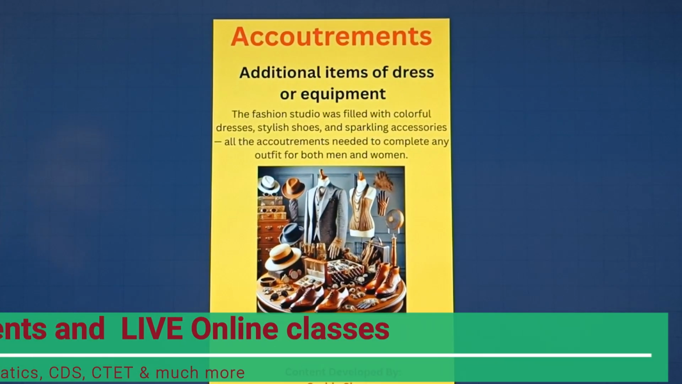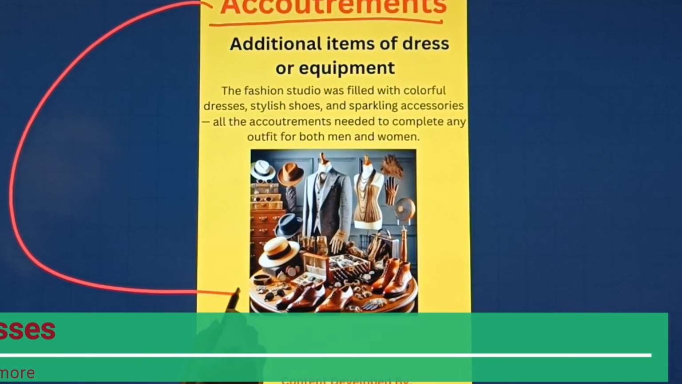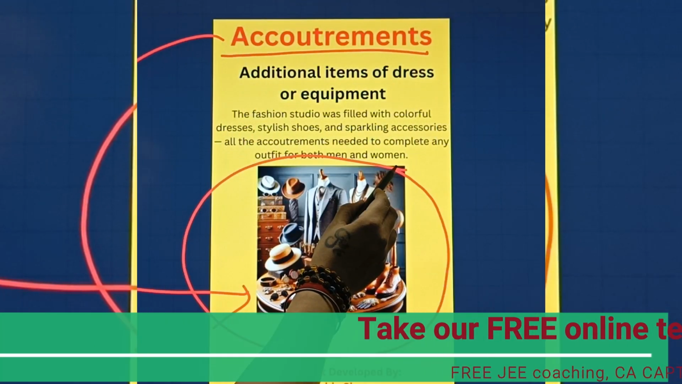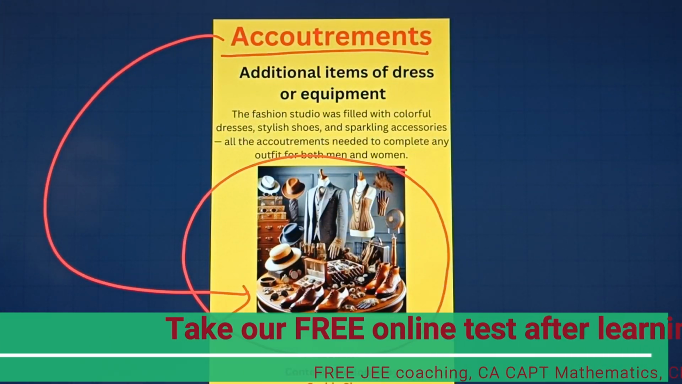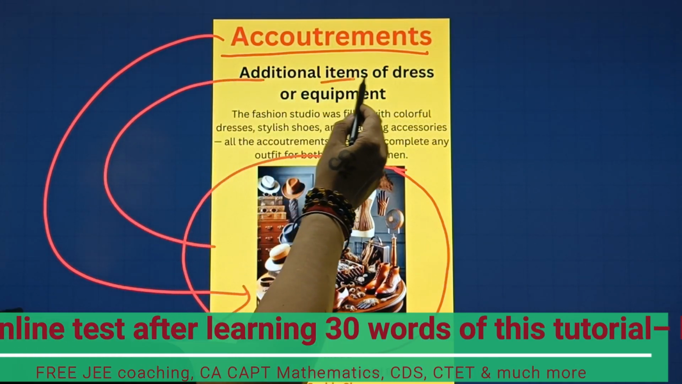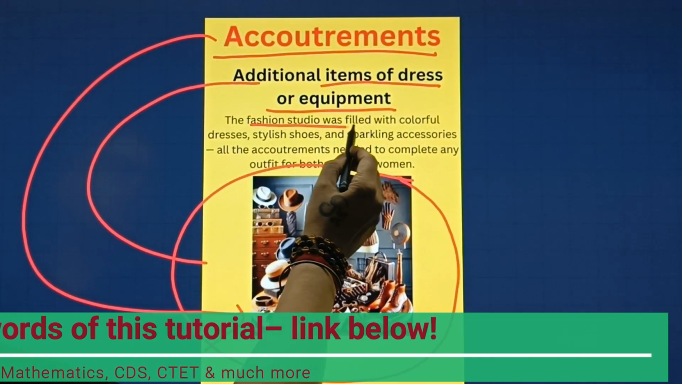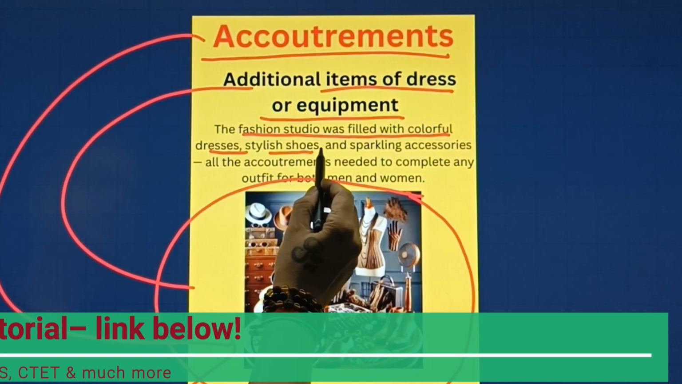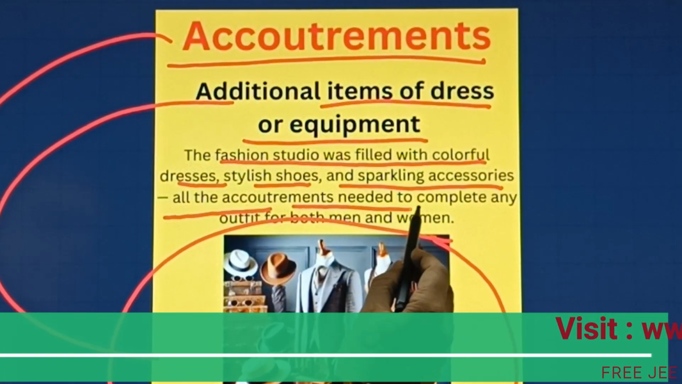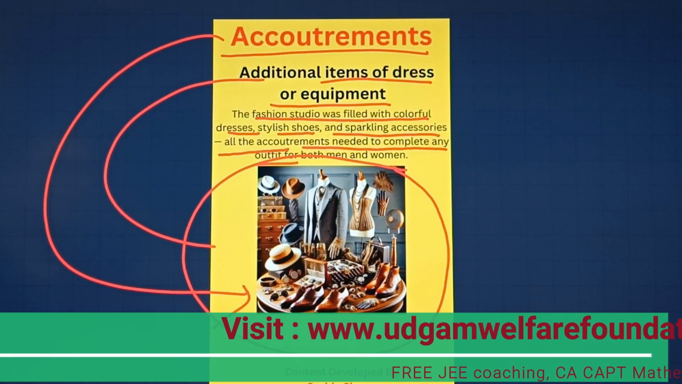So students, this is our next word, which is accoutrements. Now let's understand with the help of this particular picture. Here we can see some accessories, some dresses, some equipment, you can say. Now let's understand with the help of the meaning. Additional items of dress or equipment. The fashion studio was filled with colorful dresses, stylish shoes and sparkling accessories, all the accoutrements needed to complete any outfit for both men and women.